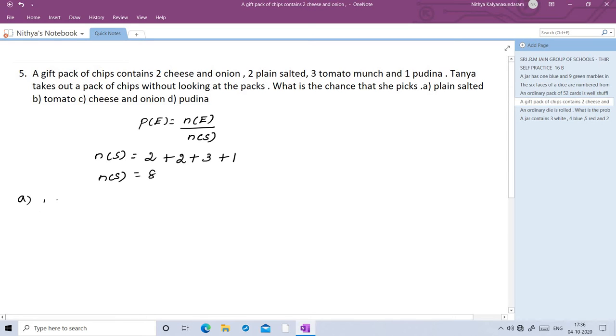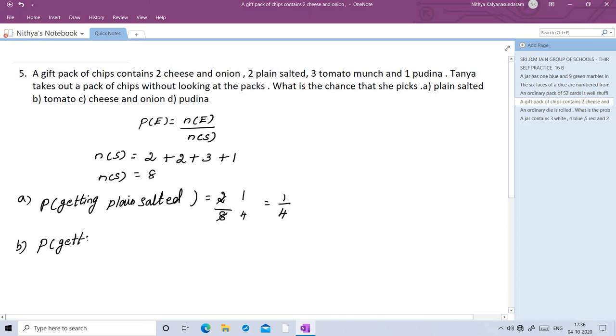First question, probability of getting plain salted. So number of packs plain salted is 2 divided by total number of packs 8. So 2 by 8, we can cancel. 1 twos are 2, 4 twos are 8. So the answer is 1 by 4. B question, probability of getting tomato.